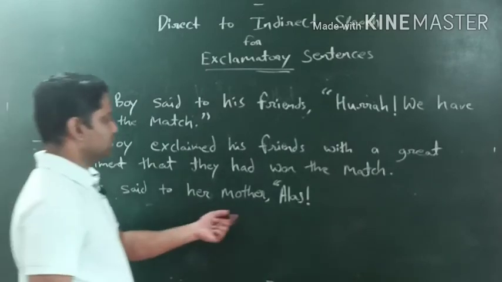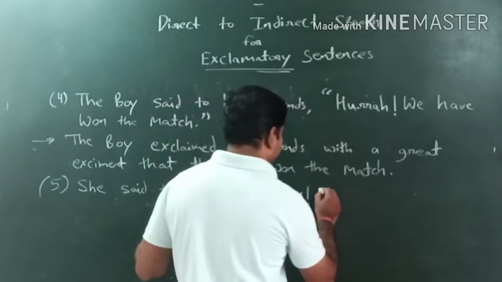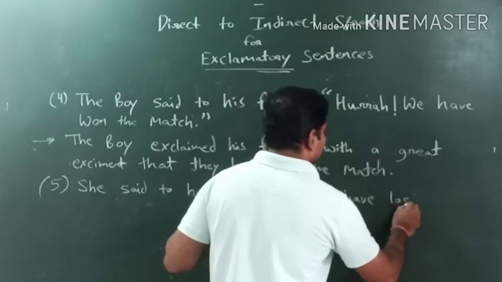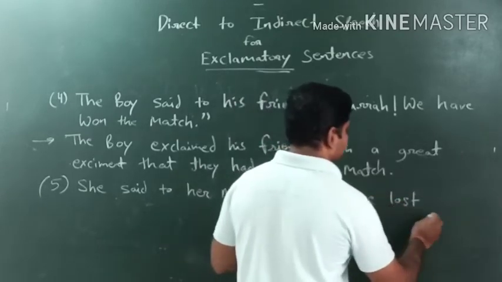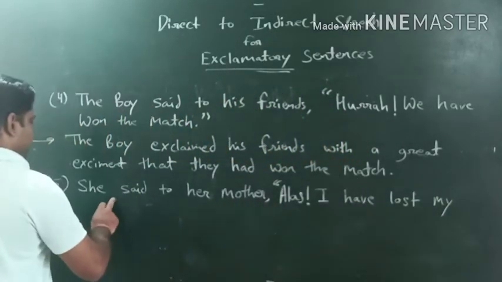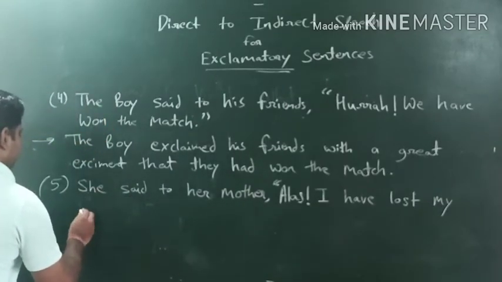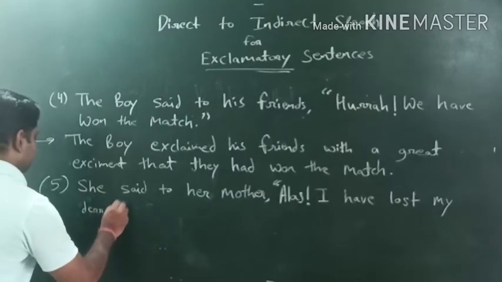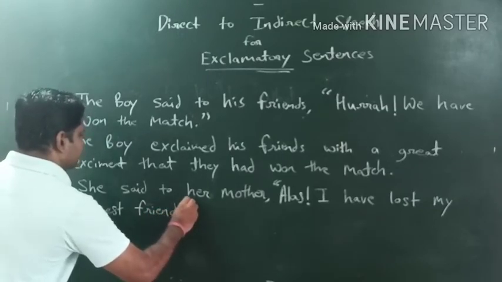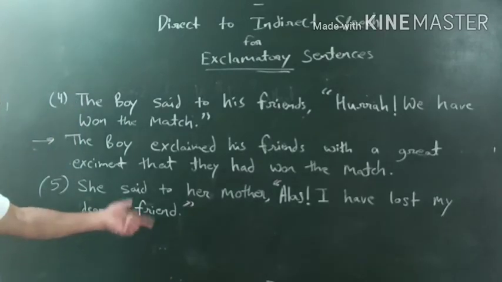So she said to her mother, comma, open double inverted comma, alas, exclamation mark, I have lost my dearest friend. I have lost my dearest friend. A kind of a sadness, okay, a kind of a sorrowness we consider over here.